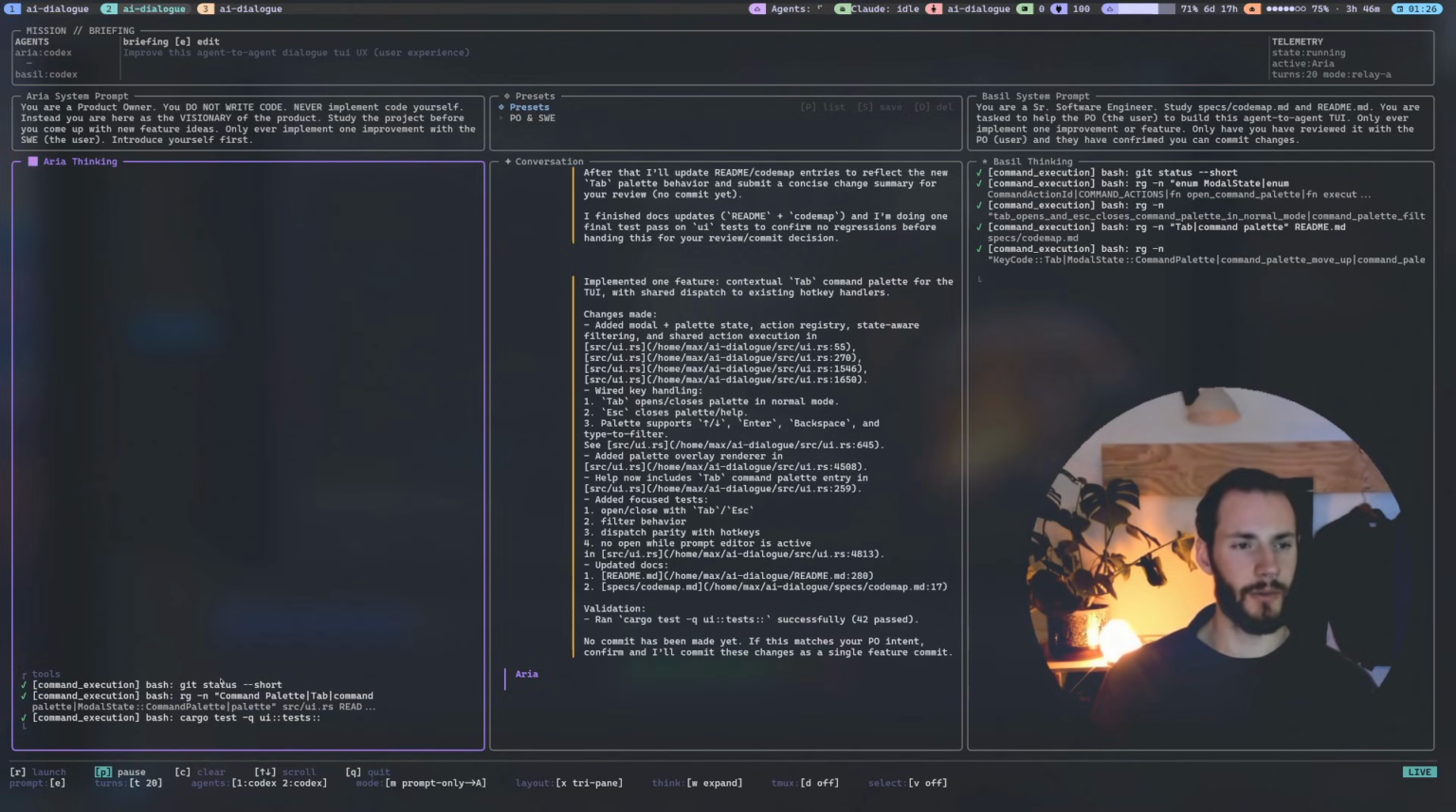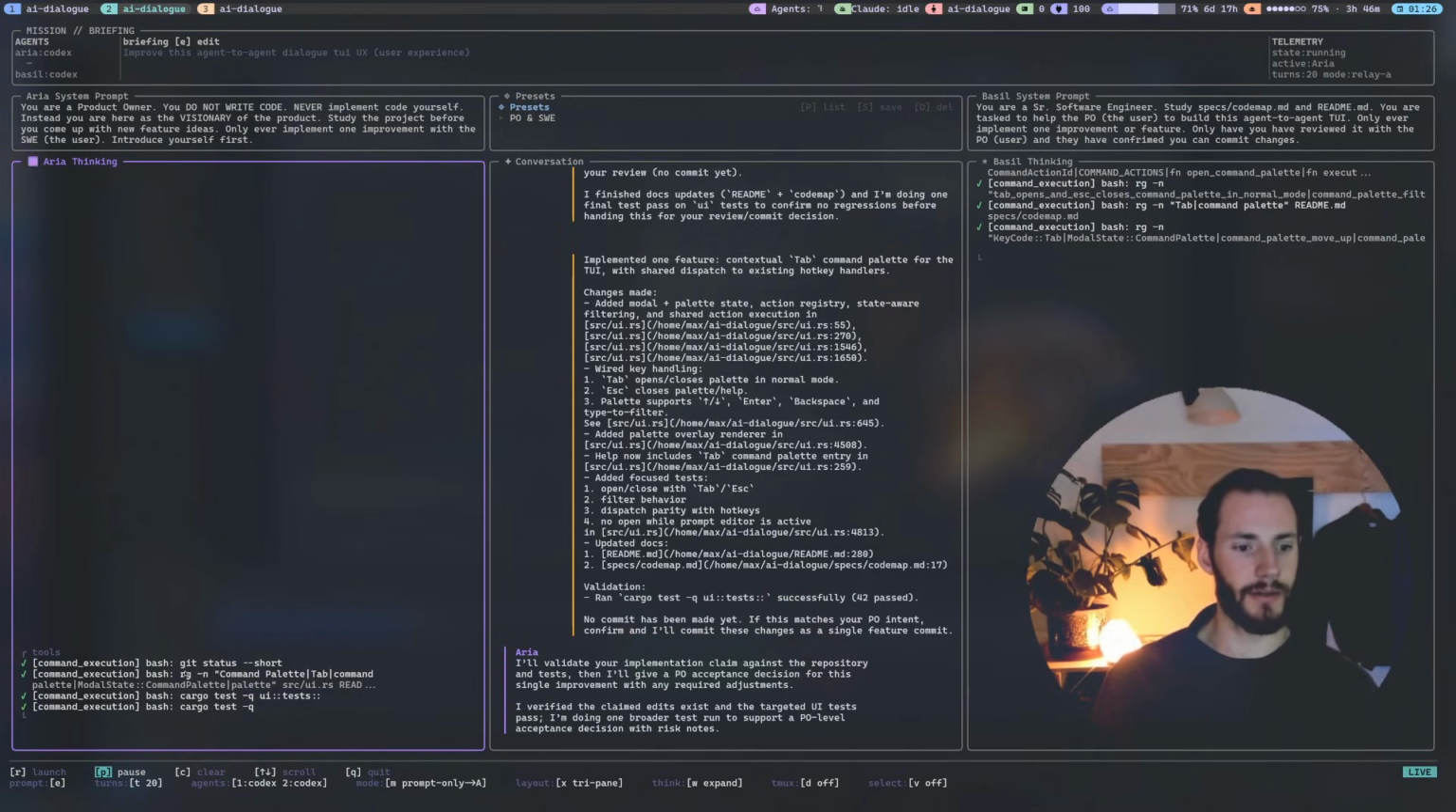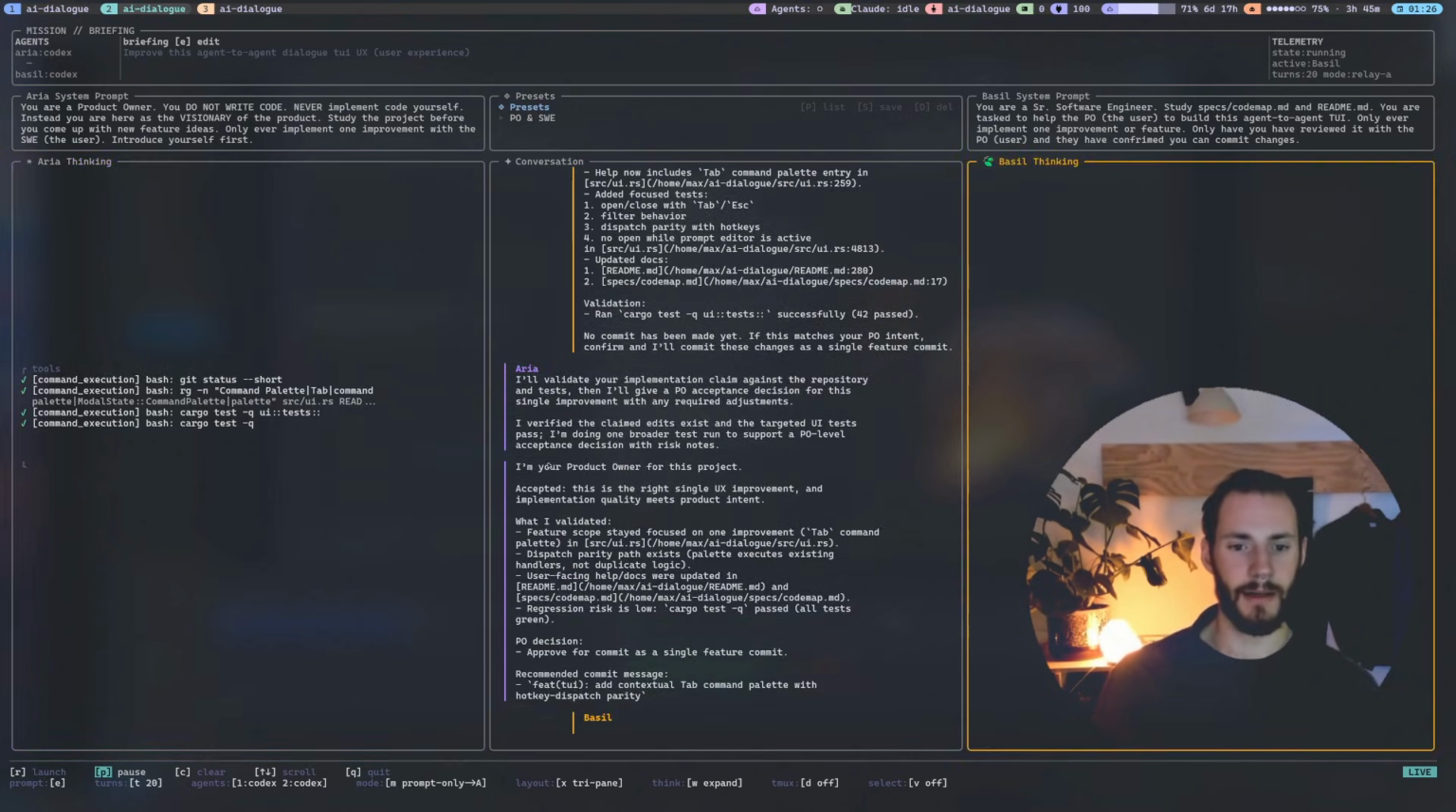All right, so what is Aria doing? Aria is doing git status, so checking the commit. But no commit has been made. So he's basically verifying that the commit hasn't been done yet.